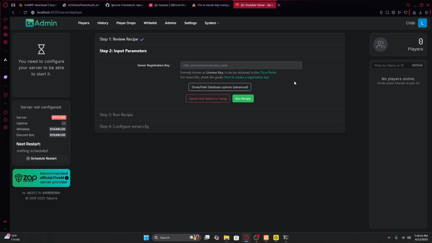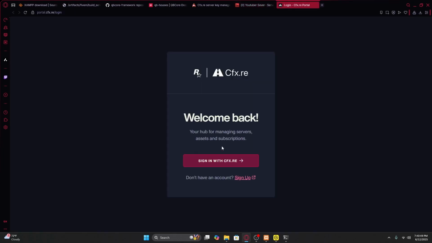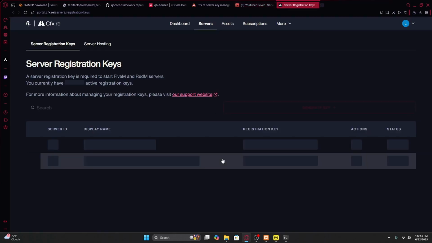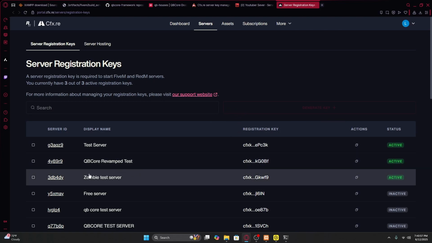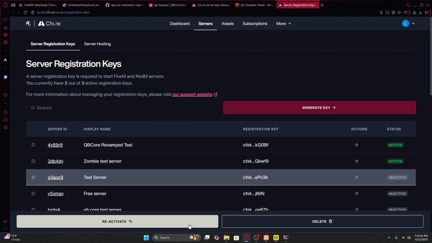Next, now you need a key. So you're gonna go to obtain one, you're gonna go to this link, sign in with cfx.re, and then let me delete these, deactivate.